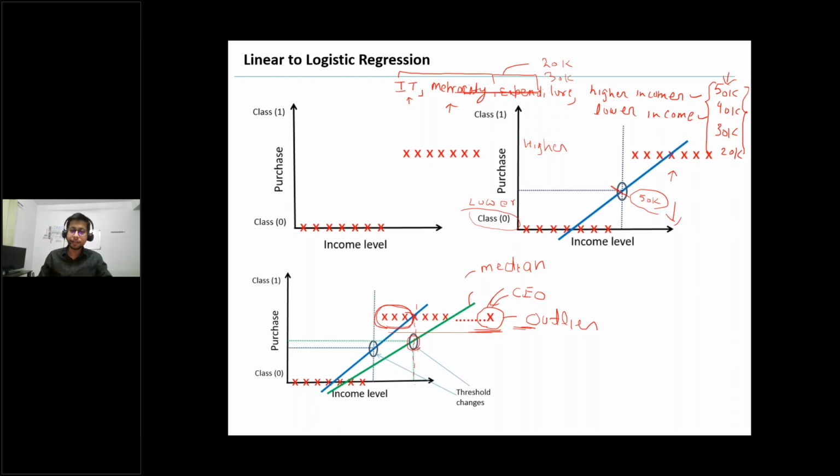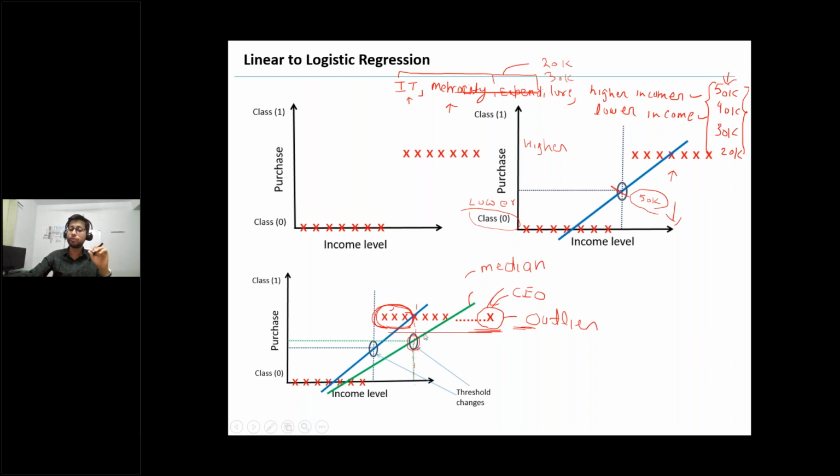Okay, so the bottom line here is that linear regression will start misclassifying these points. It told you before, like lower or higher income, and now it will tell you these belong to lower income. So these are the limitations. If the threshold changes because of the outlier, it will start misclassifying what it had classified in a certain category in the previous iteration. Okay, so those are the limitations of linear regression, right?